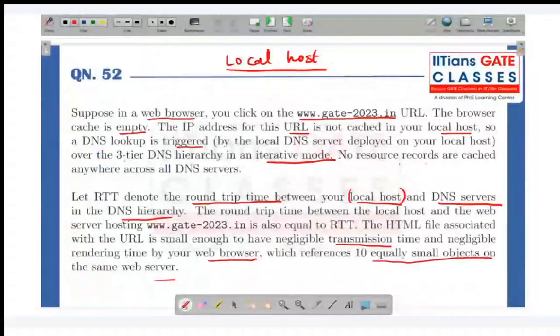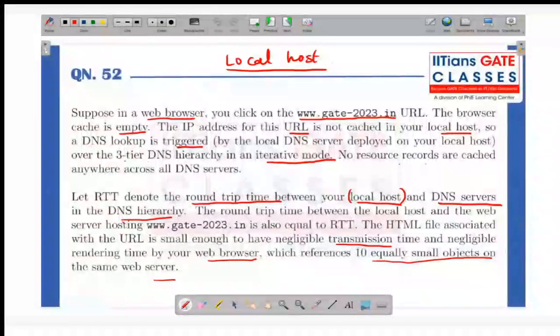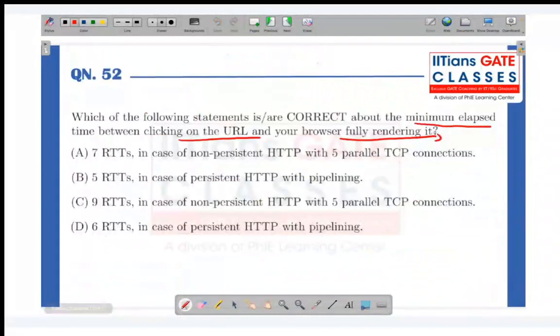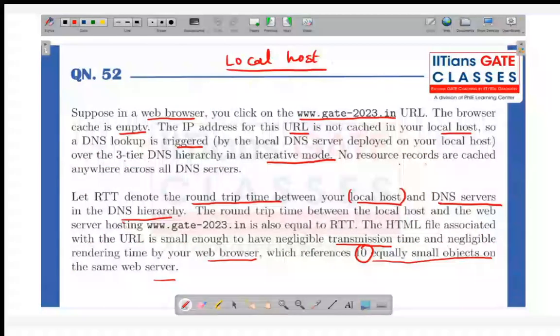Yes, students. So yeah, we are back. In the question, they are asking which of the following statements is/are correct about the minimum elapsed time between clicking on the URL and your browser fully rendering it. What is the meaning of rendering here? That we have to fetch 10 equally small objects. So what is the overall time taken? And in the options, we have parallel TCP connections and HTTP with pipelining. So let's talk about how these things will be happening.